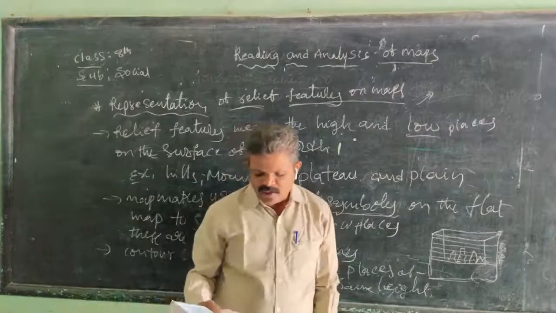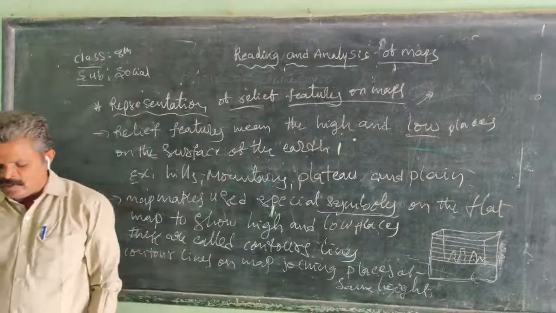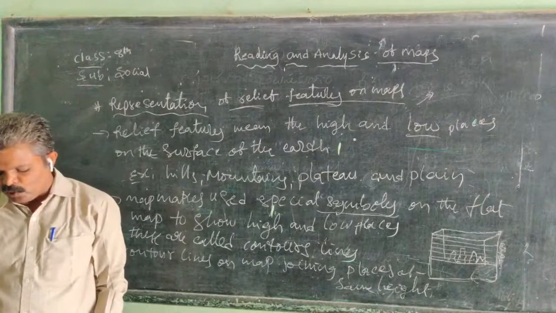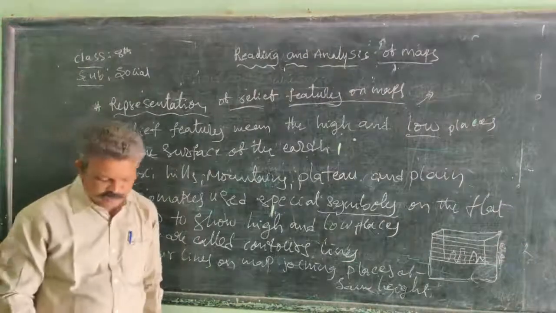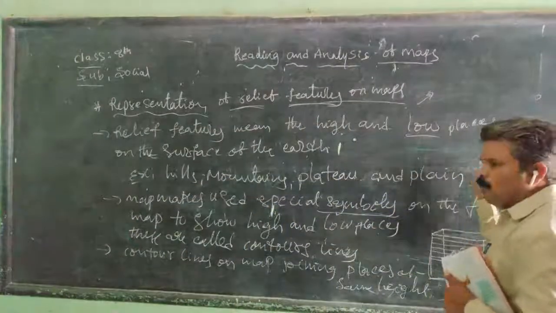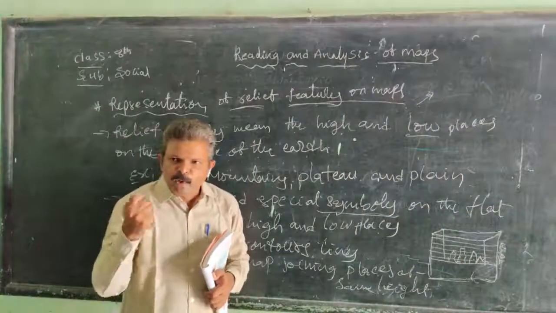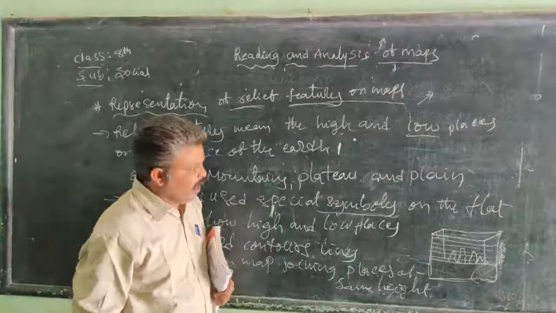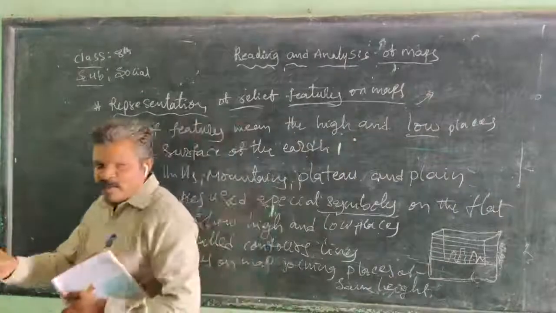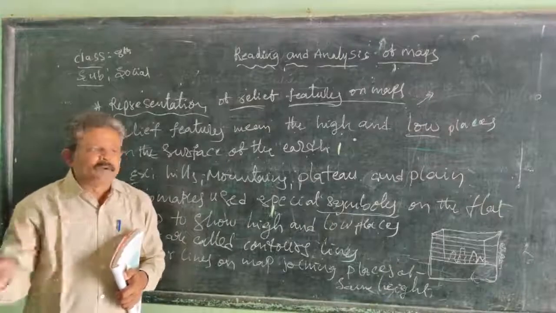You can find much useful information about different places, and you can imagine the life of the people living there. For example, the life of the people living in Arunachal Pradesh, based on information on some themes from the atlas. Previously we discussed why Arunachal Pradesh has a low density, why very few people live there, while there are about 1100 per square kilometer in Bihar. There is a variation between these two places.